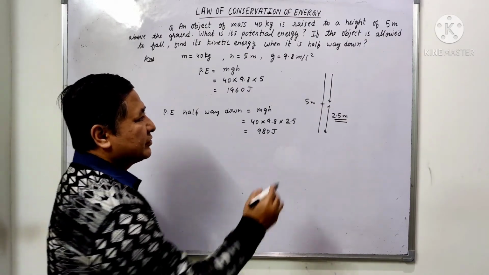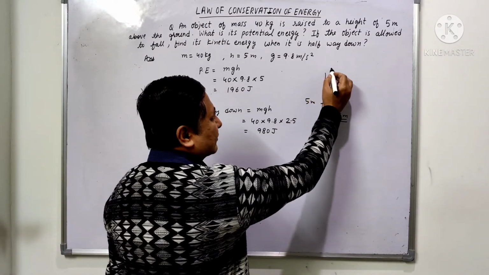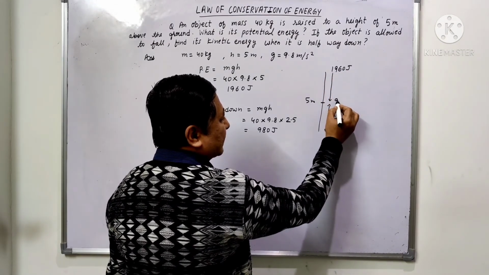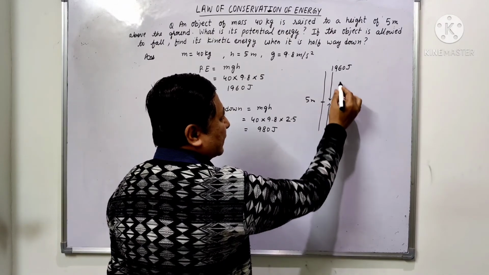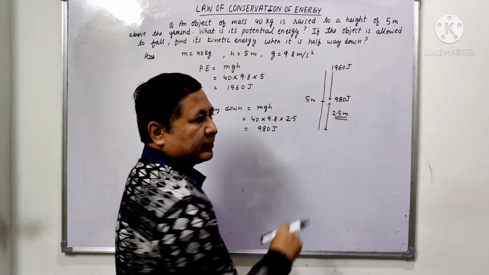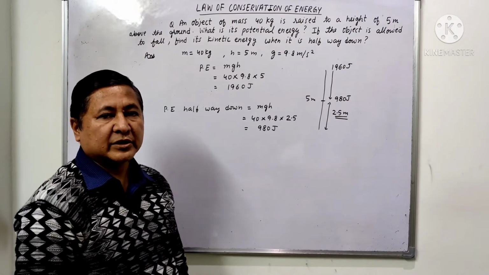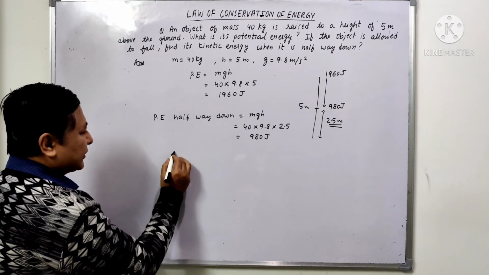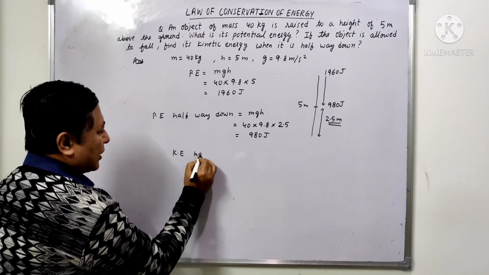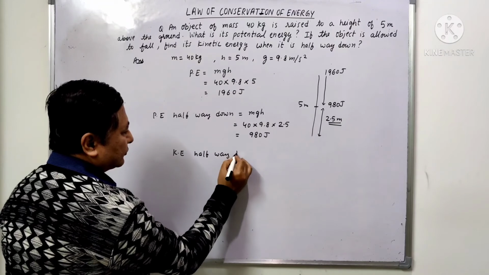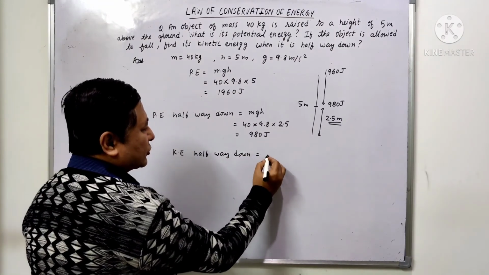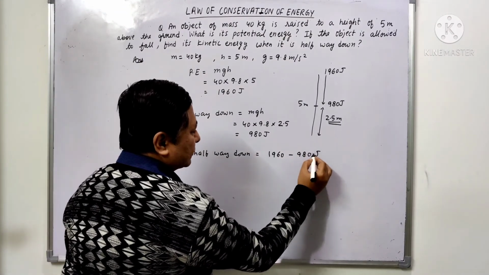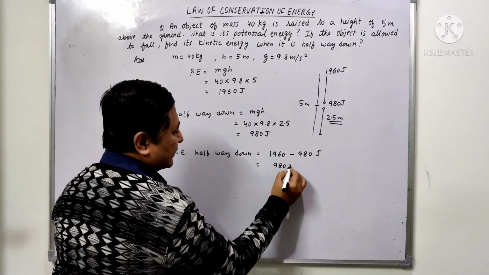That means earlier it was having potential energy 1960 joule here, and now here it is having potential energy 980 joule. That means the reduction in potential energy will get converted into kinetic energy. So kinetic energy halfway down will be equal to 1960 minus 980 joule, and that is equal to 980 joule.